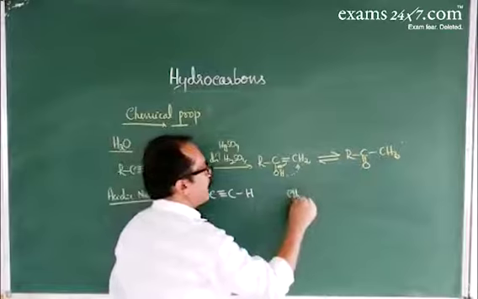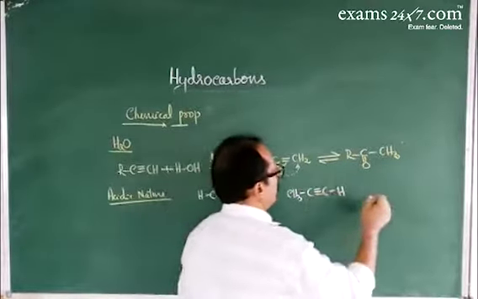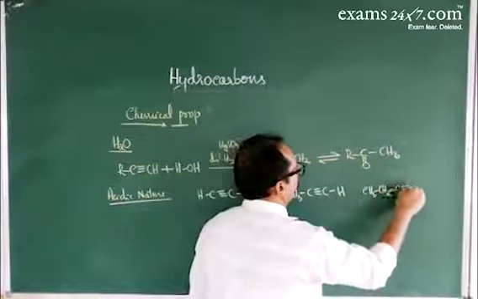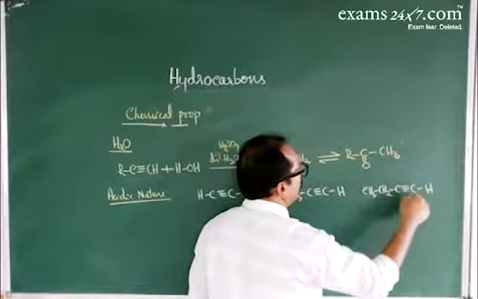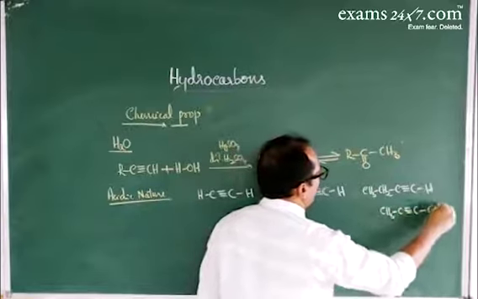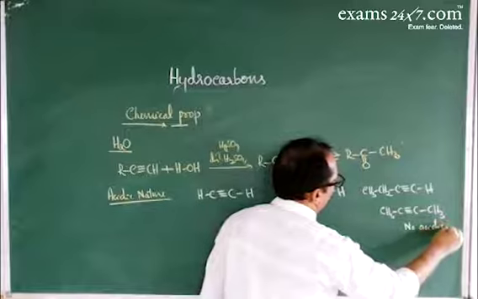In propyne, CH3-C≡CH, there is only one acidic hydrogen. In 1-butyne, one acidic hydrogen. If you go for 2-butyne, there is no acidic hydrogen.